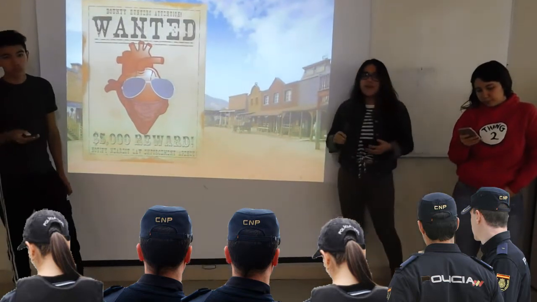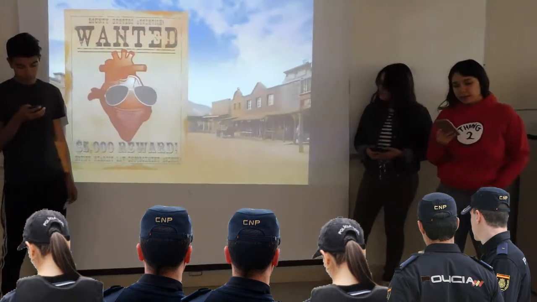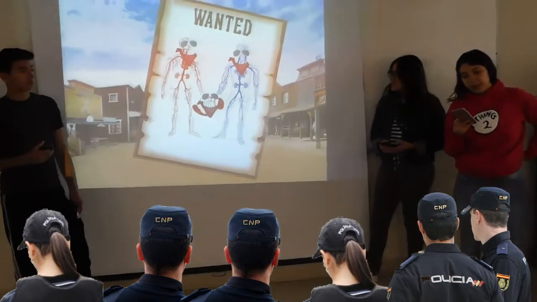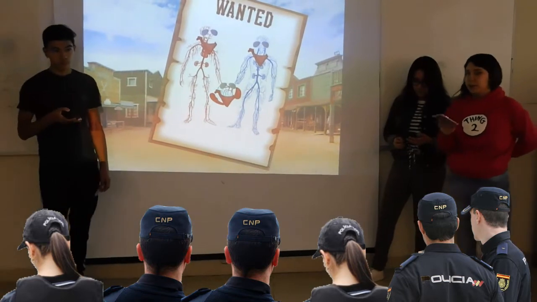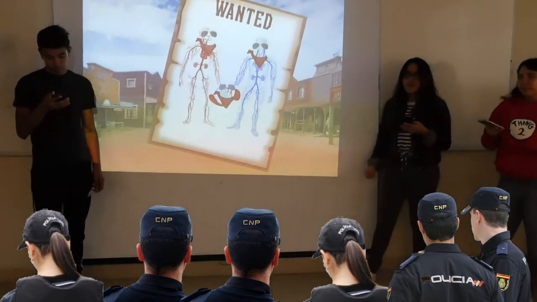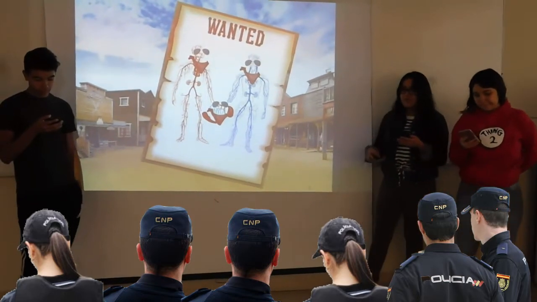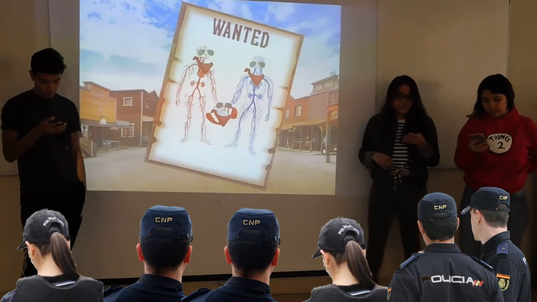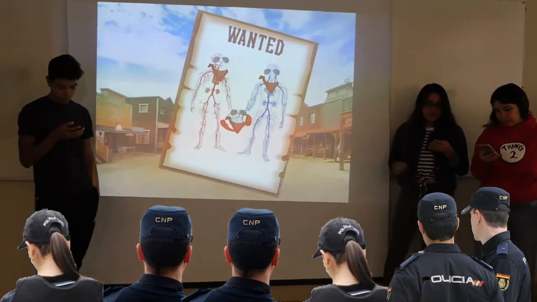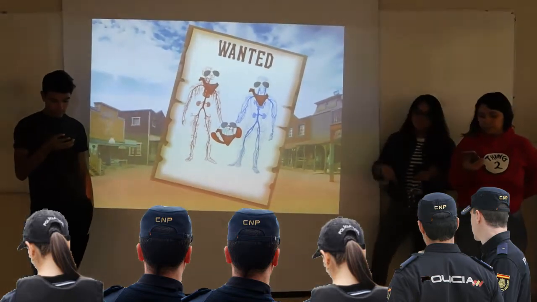Myocardium, endocardium, and endothelium. Other participants of this gang are the blood vessels, the triplets in charge of the transportation of blood. They are called arteries. They carry the blood from the heart to the capillaries. The capillaries exchange gases, wastes, and nutrients. And the veins return the blood from the capillaries to the heart.